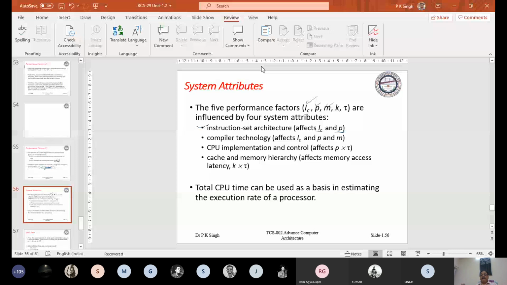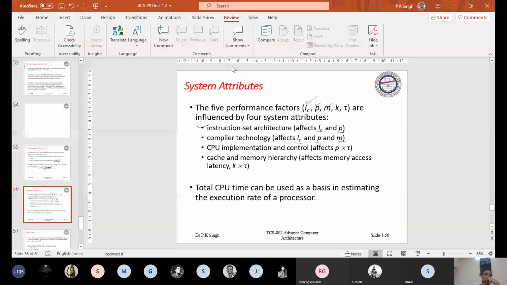Compiler technology will affect IC. I will explain IC, P, and M. IC means instruction count. Why does compiler technology affect it? During the introduction we discussed RISC and CISC, two types of machine.